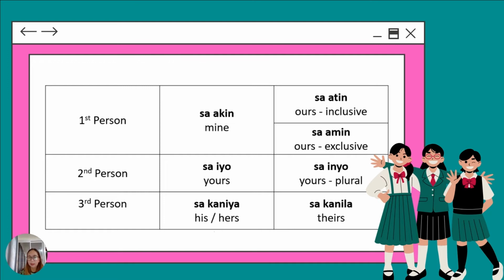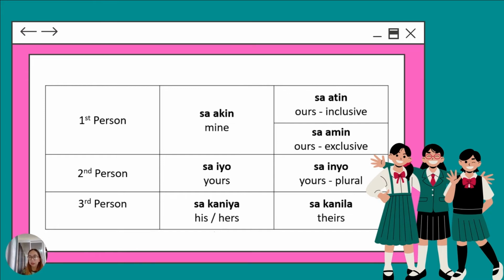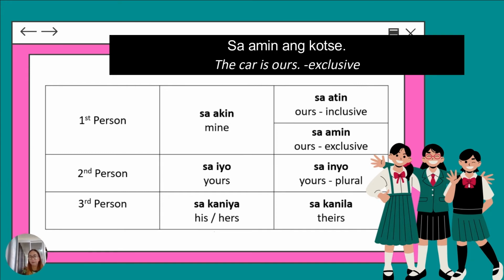And then next is if it's ours. So ours inclusive, which means including the person you're speaking to. We're going to use sa atin or satin. Let's say the car is ours. Sa atin or satin ang kotse. And then if the person you're speaking to is not included in that conversation, like the car is ours, excluding the person you're speaking to, we're going to use sa amin. Sa amin or samin ang kotse.